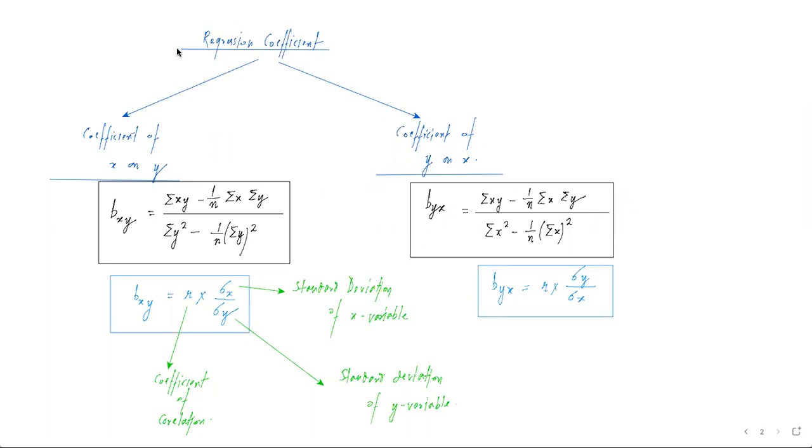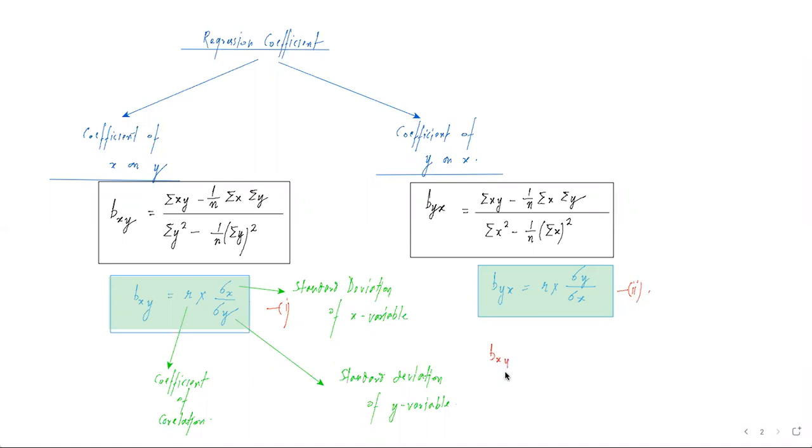Now you will understand one more thing, that you focus on these 2 equations जिनको मैंने green से highlight कर रखा है. That is, one equation is bxy is equals to r into sigma x by sigma y, and another one is byx, which is equals to r into sigma y by sigma x. इन दोनों equations को अगर हम multiply करें, let me call the first equation as 1 and the second equation as number 2, and we are multiplying both of them.